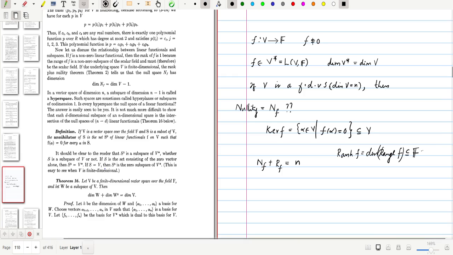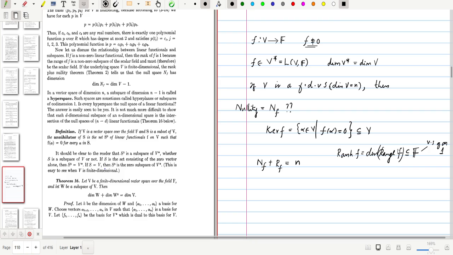But we know that capital F is a vector space of dimension 1. Since the range of f contains one non-zero element, because we consider f as a non-zero linear functional, the image set of f contains at least one non-zero entry. Then that non-zero entry will be considered as a basis for the range of f.